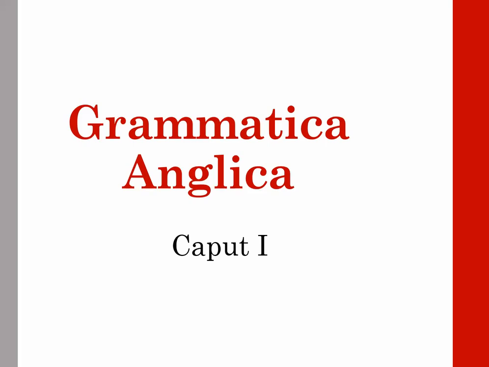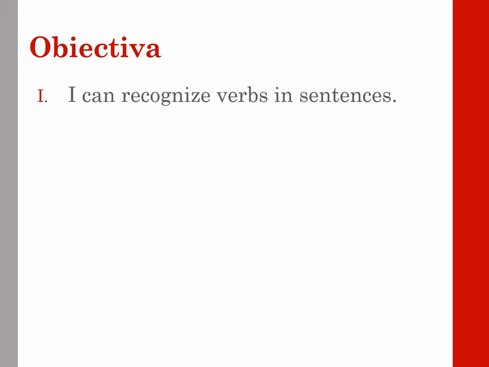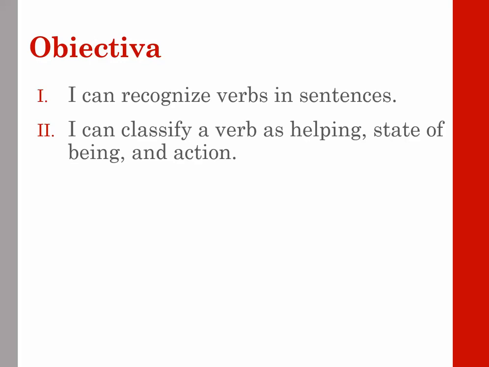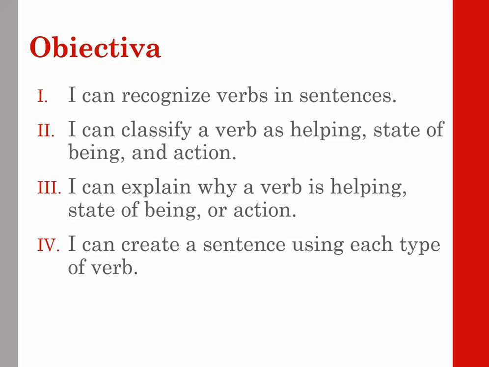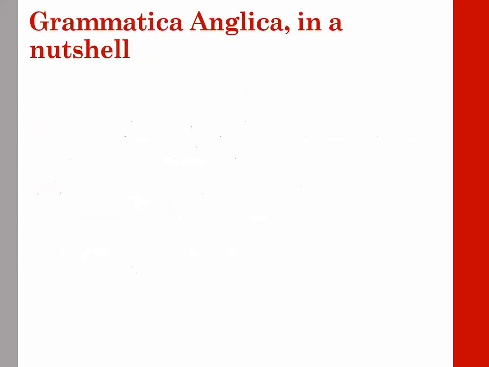So let's see what we're going to talk about here. Our objectiva, those are our objectives. First, we want to be able to recognize verbs in sentences. Hopefully you know what verbs are. You can already do this, but we're going to go over it. Classifying them as helping, state of being, or action. These are important classifications. You'll see why as we get into the Latin. Explaining why a verb is helping, state of being, or action. Can you not only pick it out by instinct, but do you understand why? And then creating sentences using each type of verb. This is the highest level. If I asked you to create a sentence with a state of being verb, could you do it?